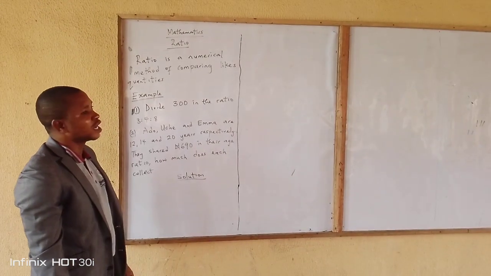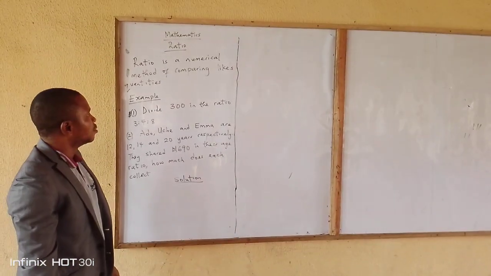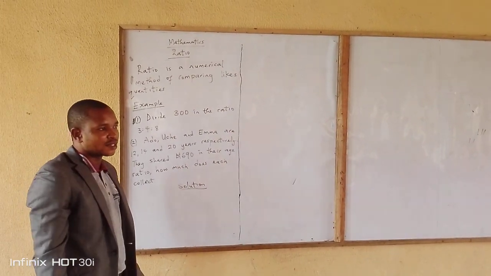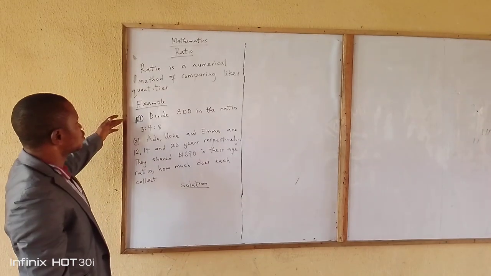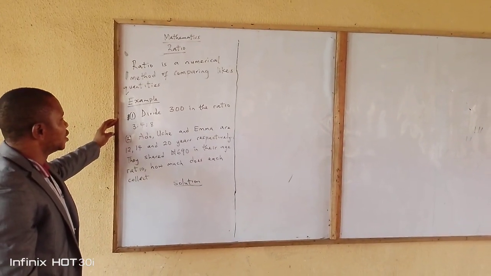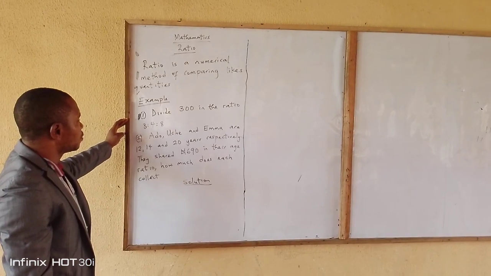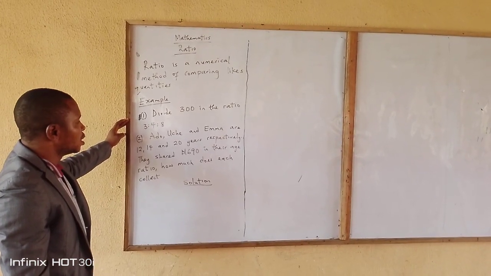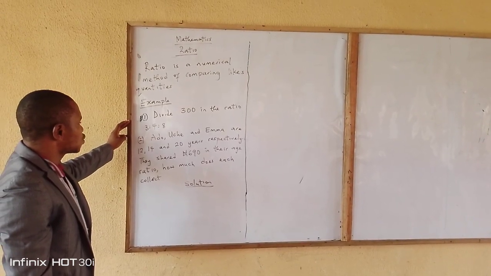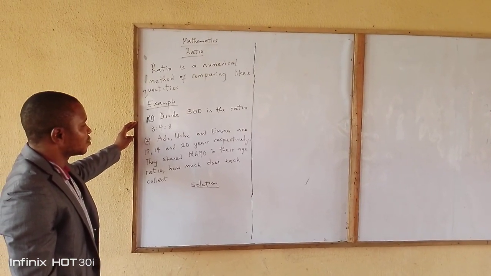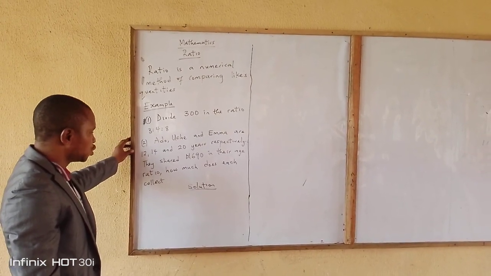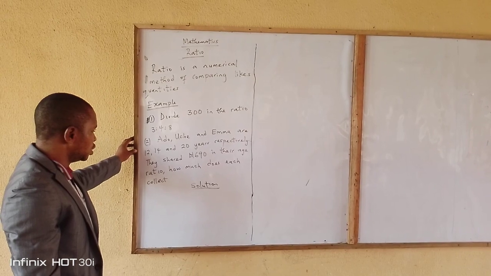Today we want to consider ratio as a topic. Ratio is a numerical method of comparing like quantities. I want to solve these two examples on it. Question 1: Divide 300 in the ratio 3:4:8. Question 2: Ado, Uche and Ima are 12, 14 and 20 years respectively. They share 690 naira in their age ratio. How much does each collect?